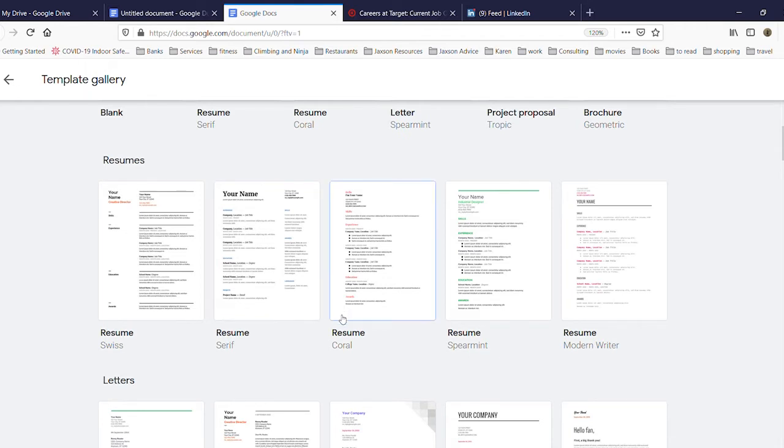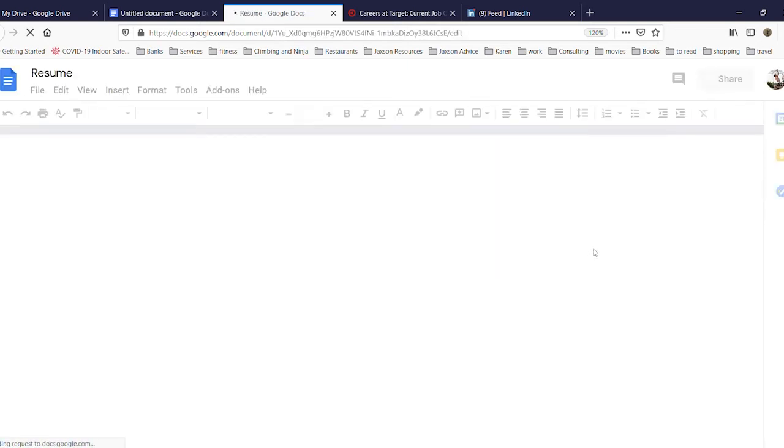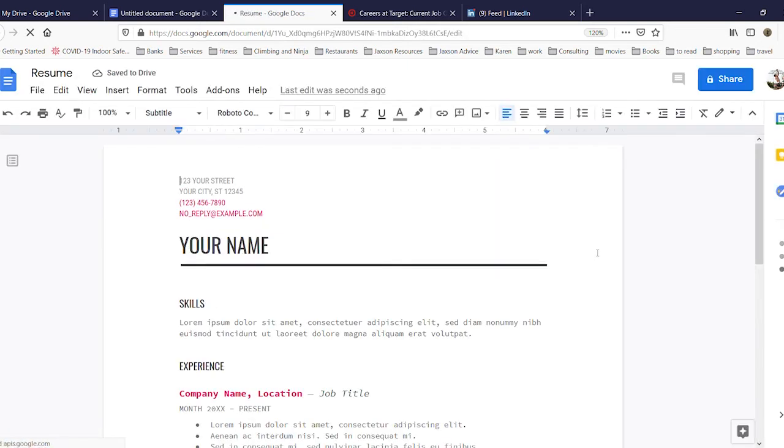I will grab one of them at random. I'll take the colorful one over here. It says Resume Modern Writer. I'll click on that. And it will take just a moment to open this up for us. Now it starts out with a generic name, but I would change this to something descriptive. Sean's resume example, December 14th.